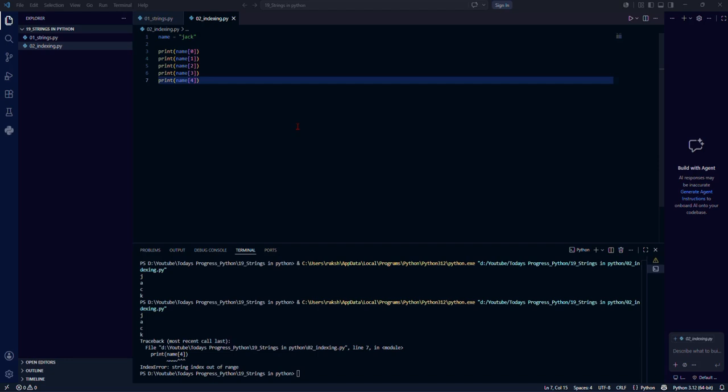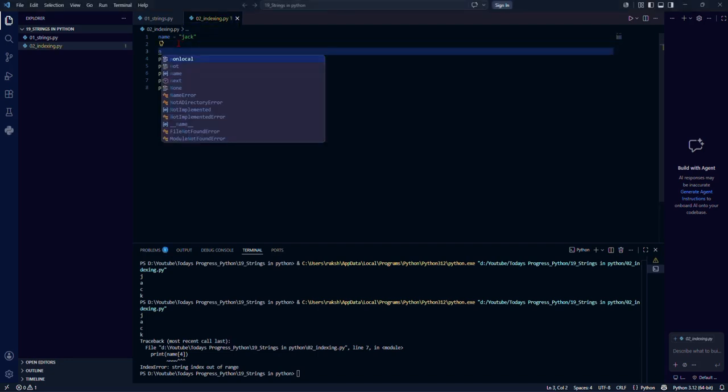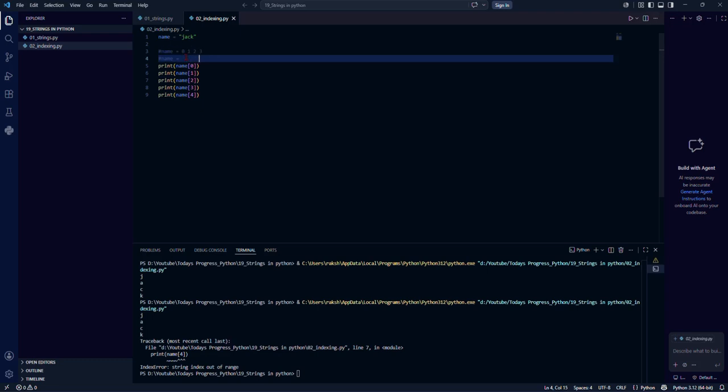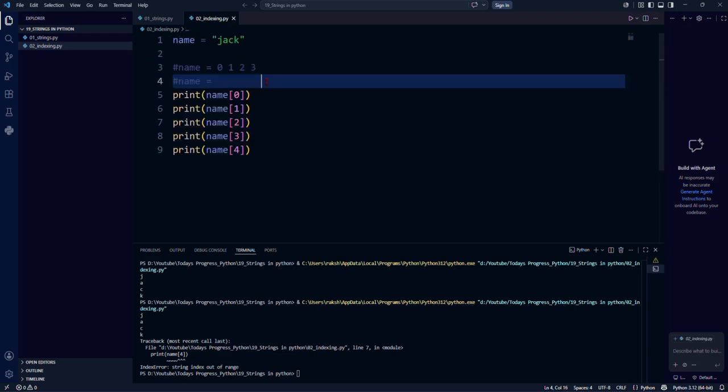Now let's type something like minus indexes. Before that, to understand better, I will just mention whatever the string is here. J will be 0 and A will be 1, C will be 2 and K will be 3. And for the minus indices, it will start from -1 from the end, and -2 and -3 and -4. Let me align this so that it will be easy to understand.